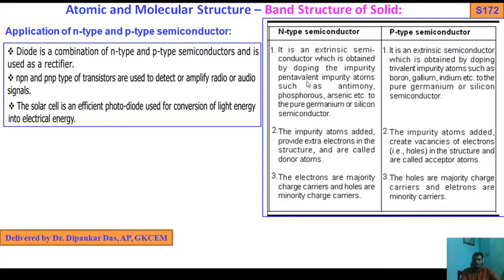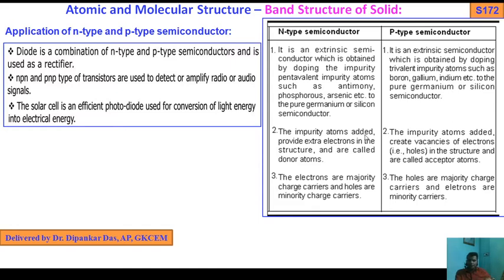Now n-type semiconductor, it is an extrinsic semiconductor which is obtained by doping pentavalent impurity atoms such as antimony, phosphorus, arsenic. But p-type, it is an extrinsic semiconductor. Both are extrinsic semiconductors, because extrinsic semiconductor is obtained by adding a doping agent, which is trivalent impurity atoms such as boron, gallium, indium to the pure crystal of silicon or germanium.